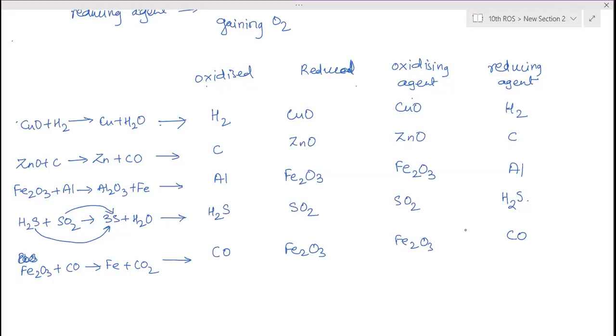Iron sulfate is the new name; the older name is ferrous sulfate, FeSO4. Ferric sulfate is Fe2(SO4)3. Nowadays we use iron(II) sulfate and iron(III) sulfate.